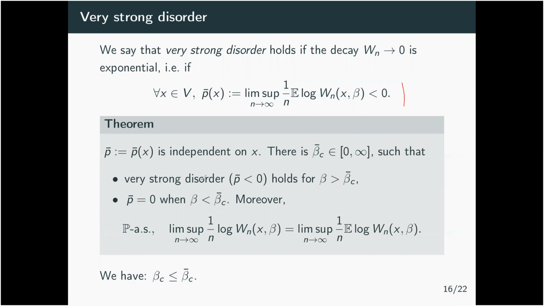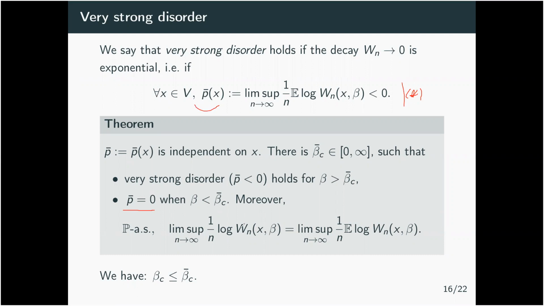We say that very strong disorder holds when this condition holds, which is when beta is taken large enough, larger than beta_c bar, and this value will be 0 when you are below this beta_c bar.